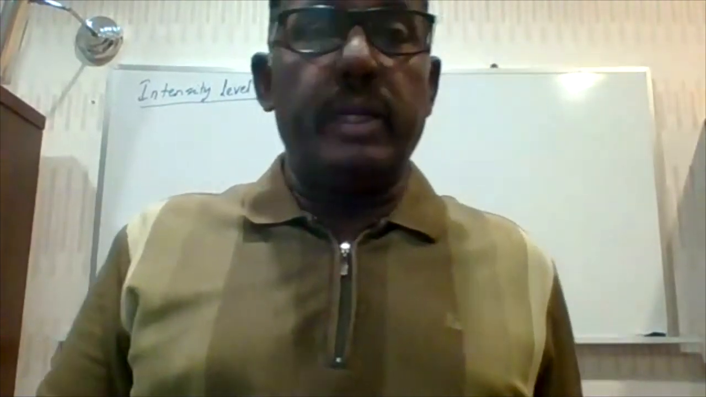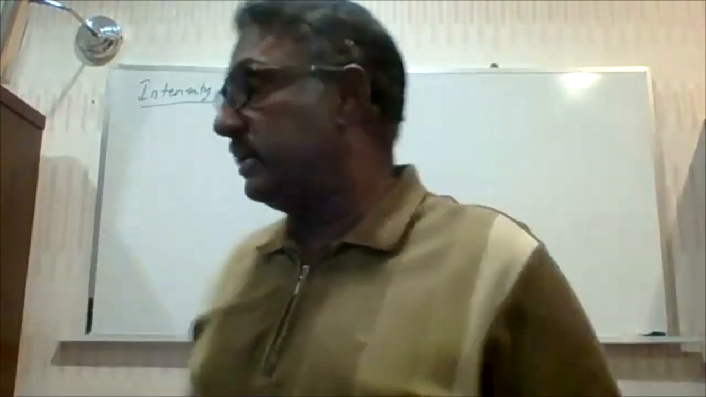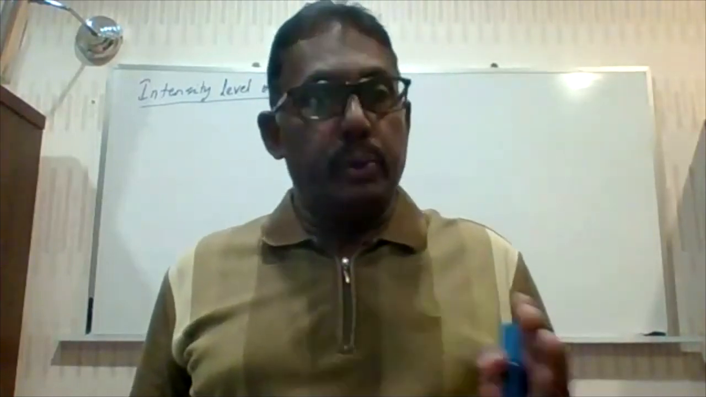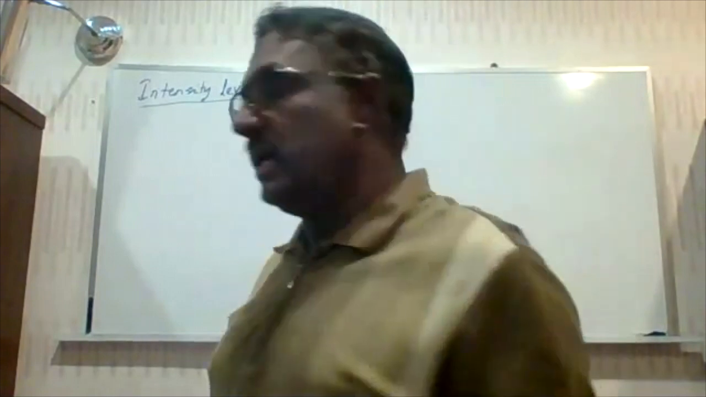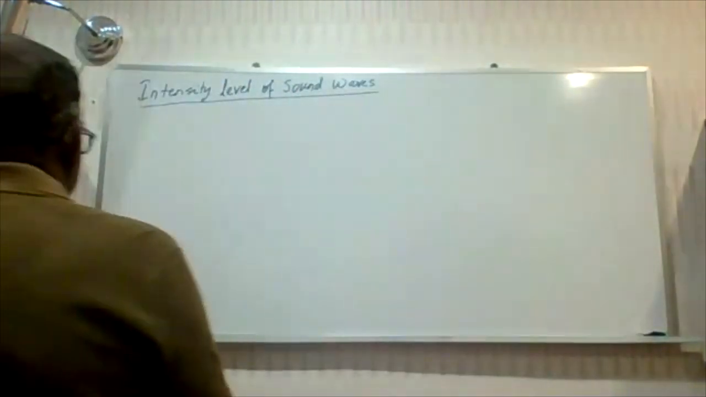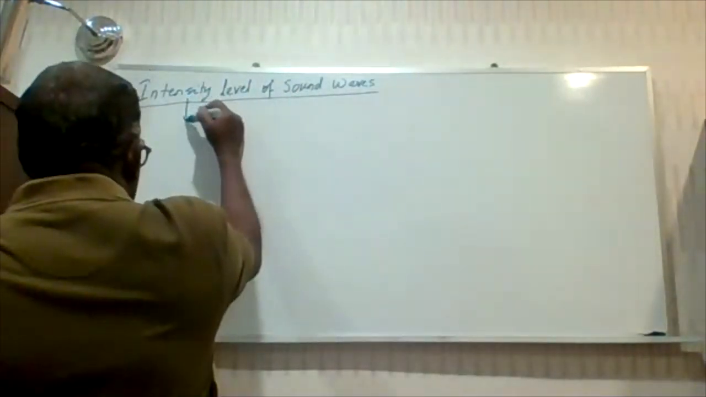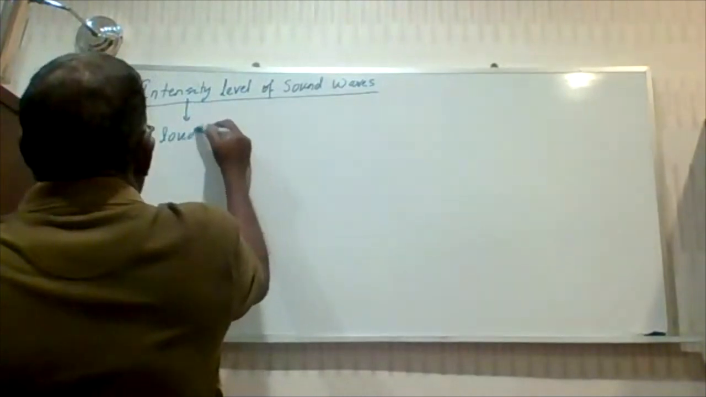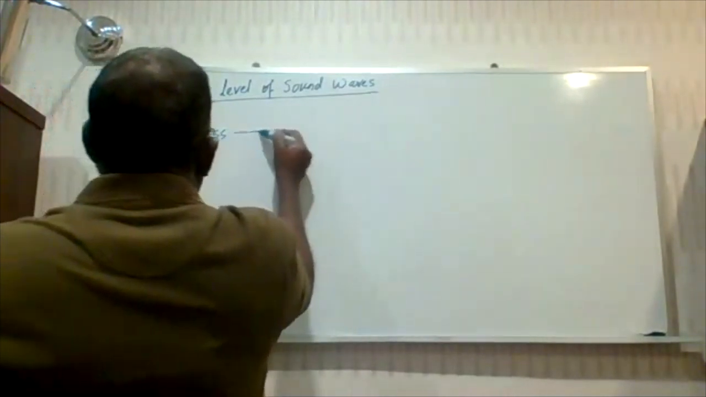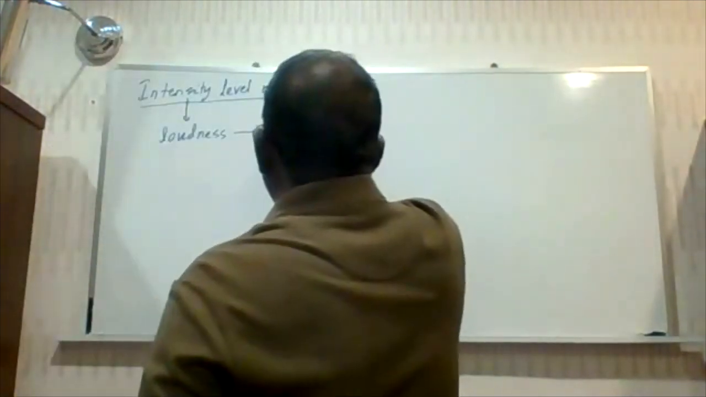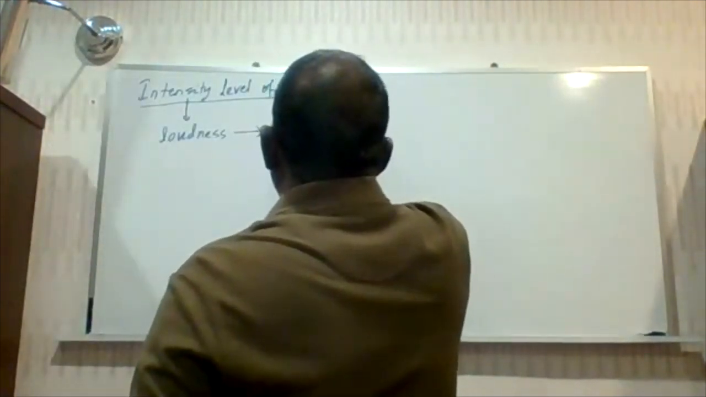But if you're talking about intensity level, that is a different meaning. Intensity level is the measure of the loudness of the sound, and it has its own units. The unit is the bel, which is symbolized as capital B. So this refers to how loud the sound is, and the unit of measurement is the bel.